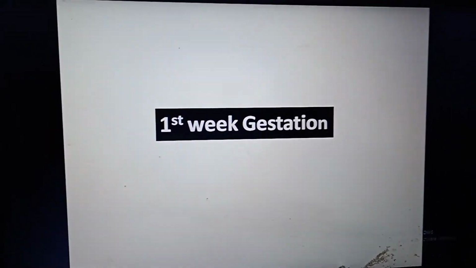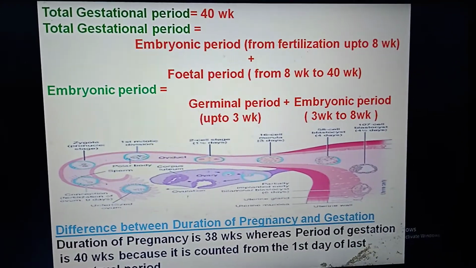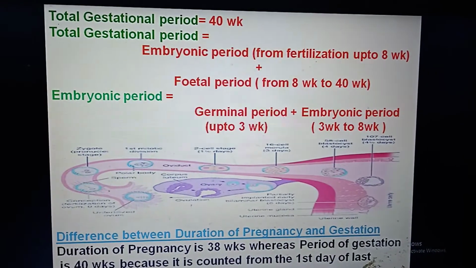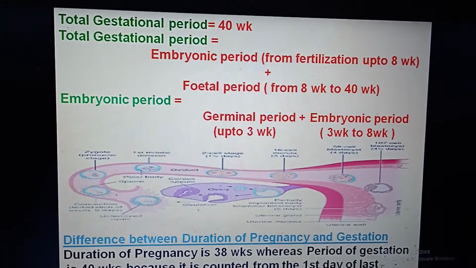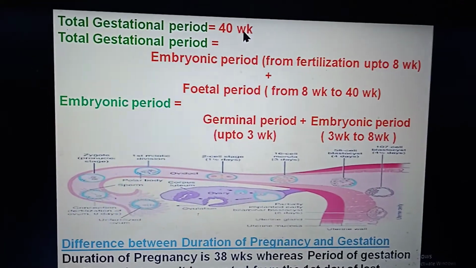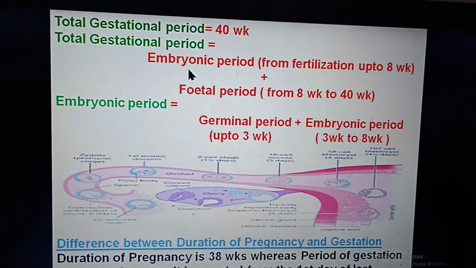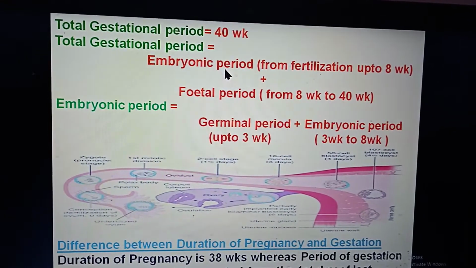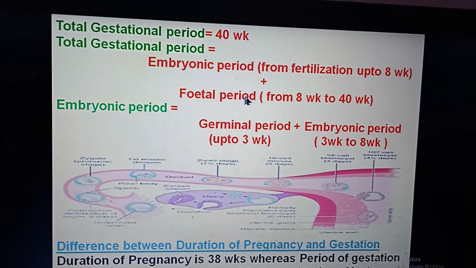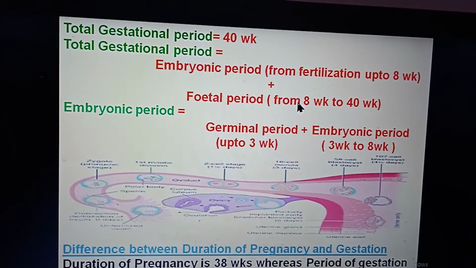Today we will study first week gestation. What is gestation? Gestation is that period in which an unborn resides within the uterus. So the total gestational period is 40 weeks, which is formed by the combination of the embryonic period, which is from fertilization up to 8 weeks, plus the fetal period, that is from 8 weeks to 40 weeks.